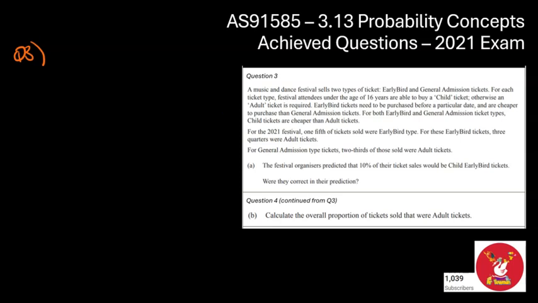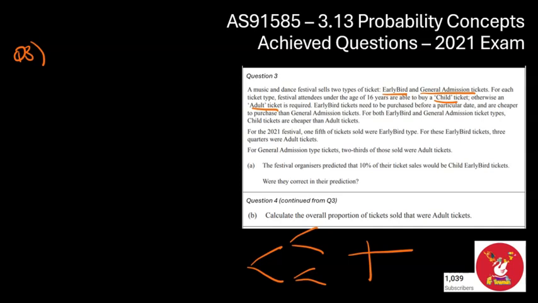We've got a music and dance festival selling 2 types of tickets: the early bird tickets or the general admission tickets. For each ticket type, there's basically a child ticket or an adult ticket. So we've got 2 types of tickets, child or adult. It could be a probability tree or it could be a two-way table. I'm not quite sure at this stage what's going to be best. Early bird tickets need to be purchased before a particular date and are cheaper than the general admission tickets.